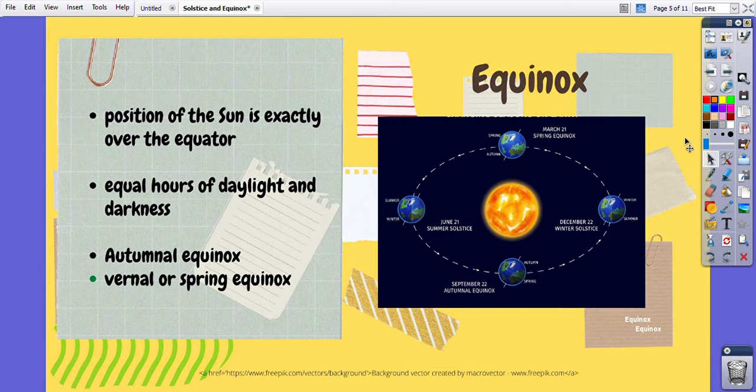An equinox occurs when the position of the sun is exactly over the equator. When this happens, the hours of daylight and the hours of darkness are about equal almost everywhere on Earth. Equinox takes place twice a year, the autumnal equinox and the vernal or spring equinox. So if you look at the diagram, here is exactly when the equinox happens.